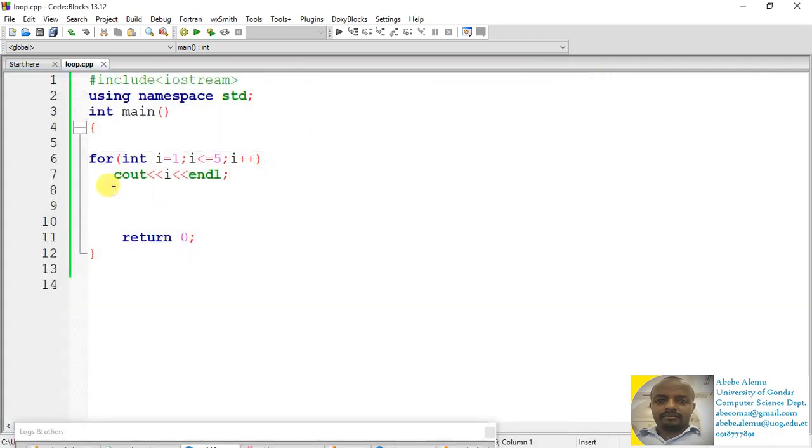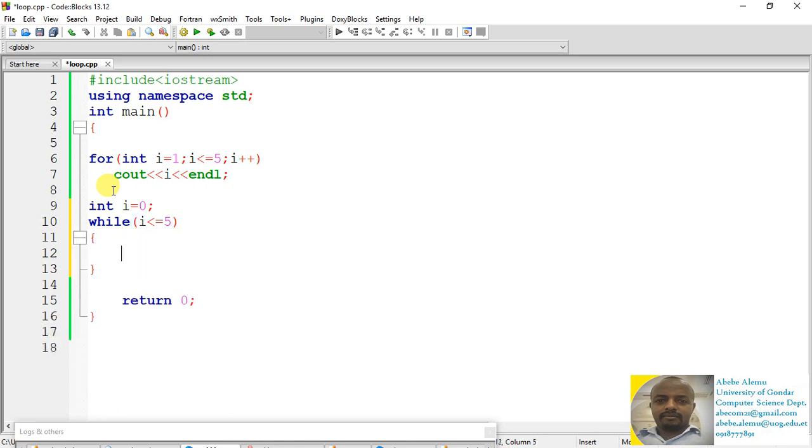The syntax of the while loop is we start with the initialization, followed by the while loop. Inside the while parentheses we put the control, and then inside the brackets we type the statement to display the value of I. And then finally the update.